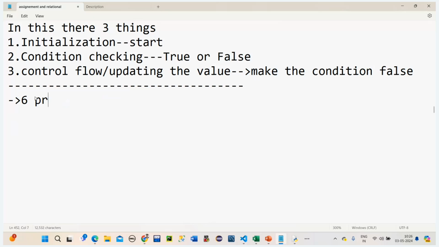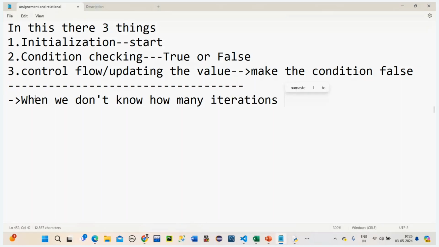That is fine. But when we don't know the number of iterations that has to be done, if we don't know the fixed number, how many times the loop has to execute, at that time we go with what?